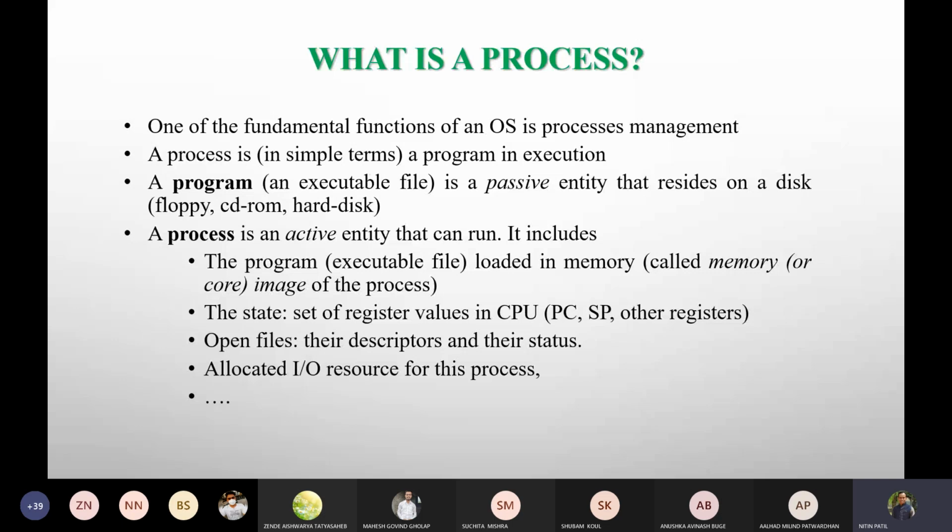Okay, now when I say what exactly the process is, I ultimately say that a process is one basic unit of execution that is happening on the user side. Fine. Now when I say what exactly I am going to call a process, this would be what we call a program in execution.